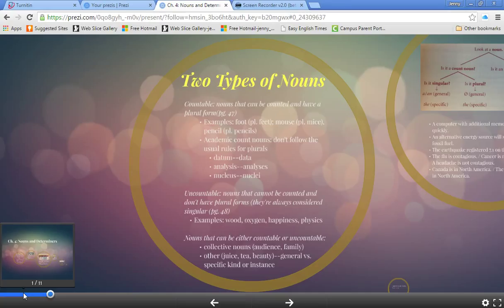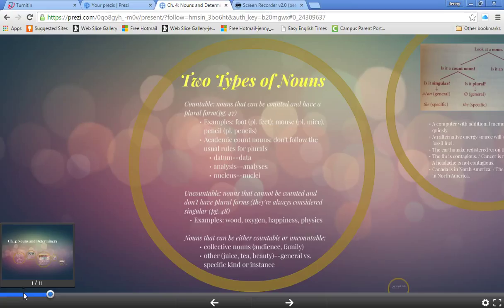A lot of areas of study like physics, linguistics, ethics, end in S but are uncountable nouns. And there are some types of nouns that can be either countable or uncountable. So you can have collective nouns like audience, family. Okay, so these contain many members,